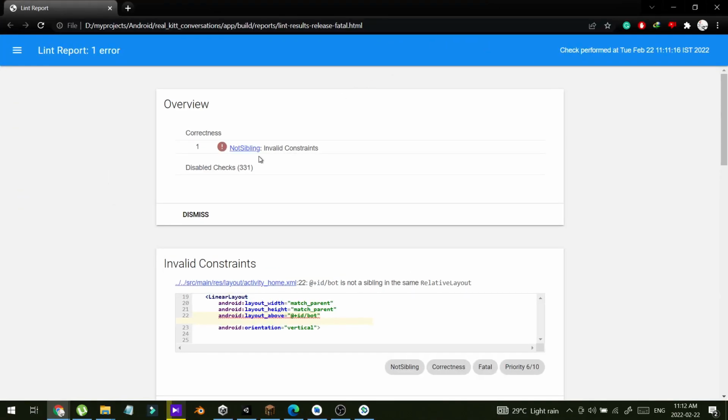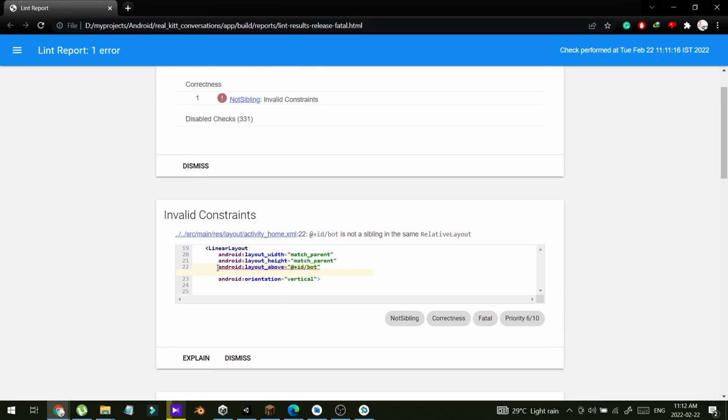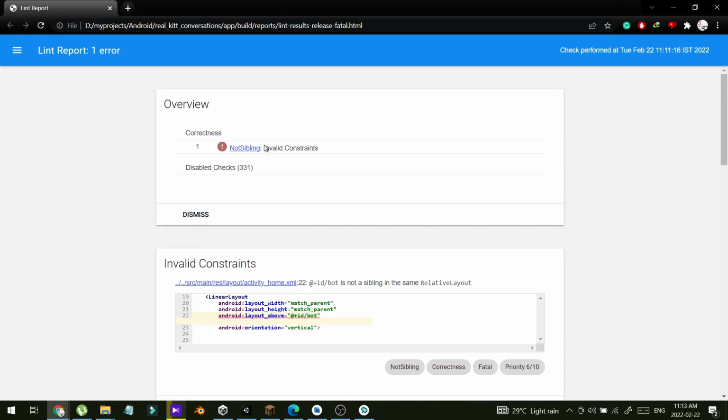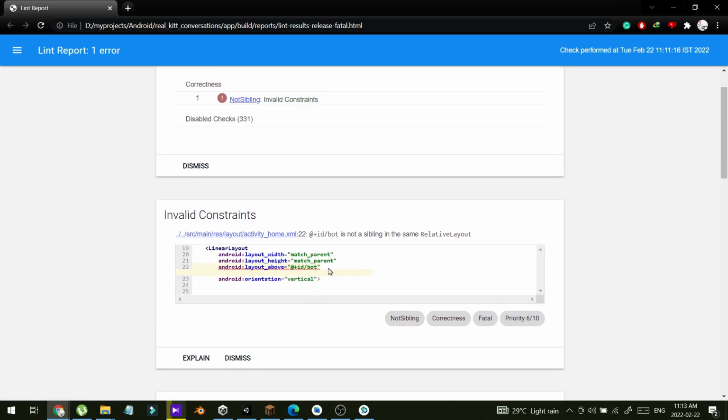and in this HTML file the error is described, and it shows you the location of the error. So it says that in my activity home XML, in the 22nd line I got an error. The error is invalid constraints, no siblings. So usually this error will occur when you are using an ID that doesn't exist in your XML file.